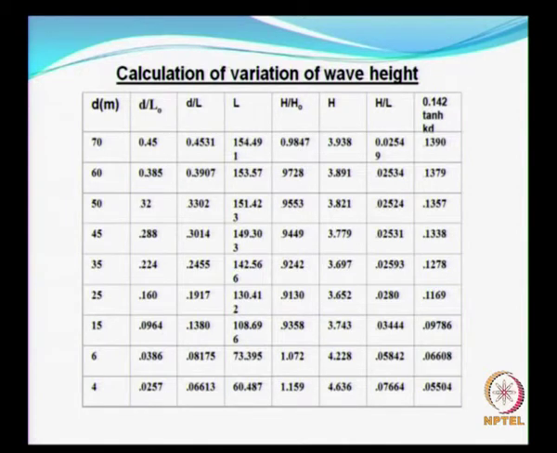So all through you see that H by L is less than 0.142 tanh kd. So this is less than this all the way, until somewhere here, between 6 and 4 meters, this value increases, so that means the wave is going to break between 4 and 6 meters.